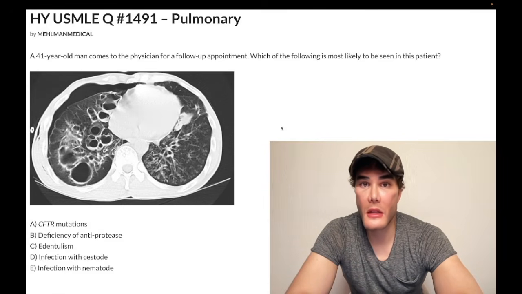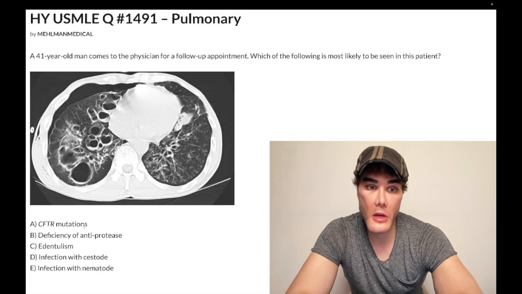How's it going, guys? We have a past level question for pulmonary. 41-year-old man with no vignette because we want you to know the radiology here. What's most likely seen in this patient? Choice A, CFTR mutations for cystic fibrosis.